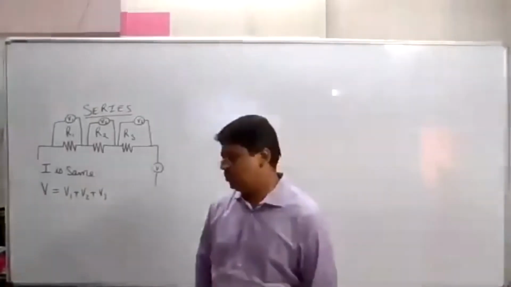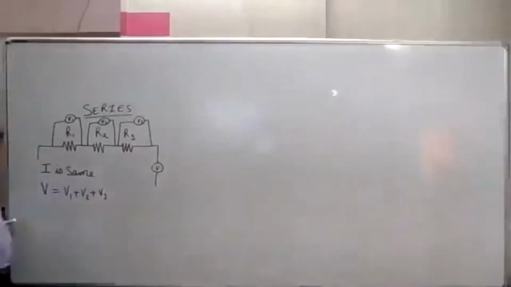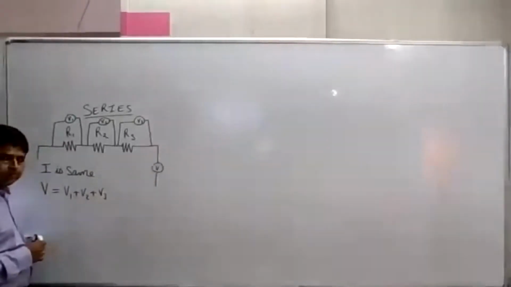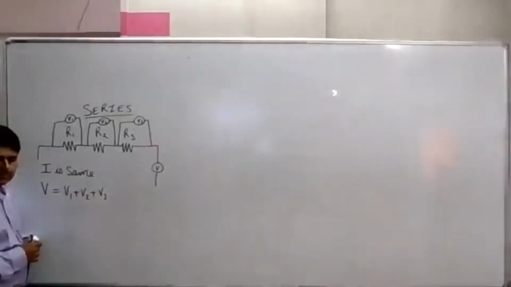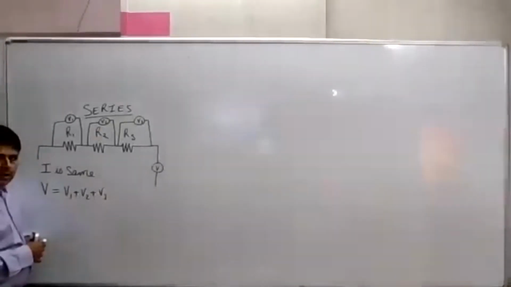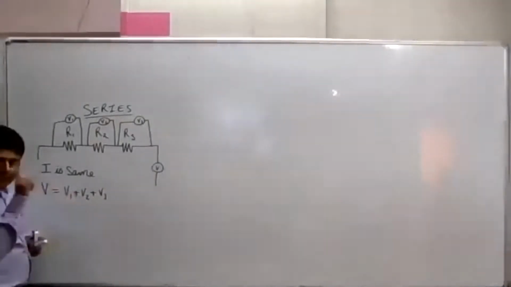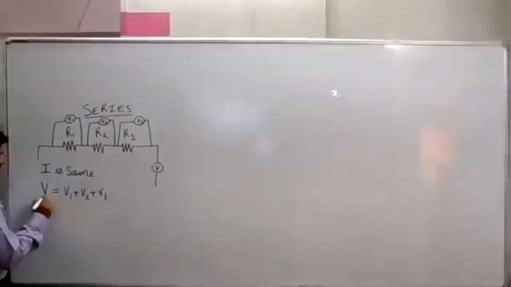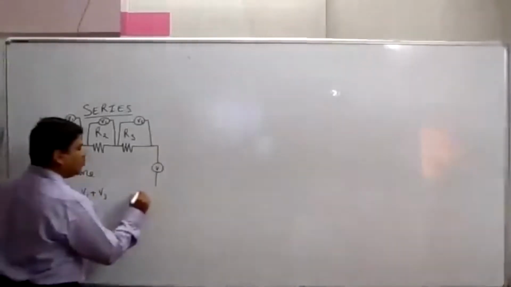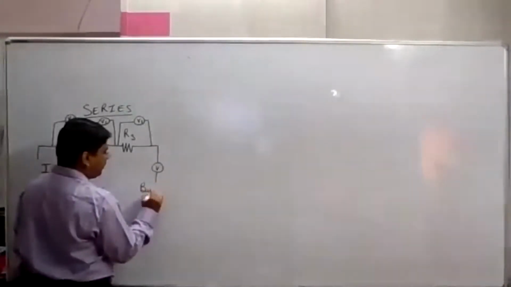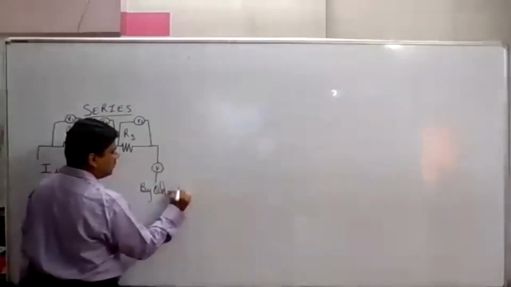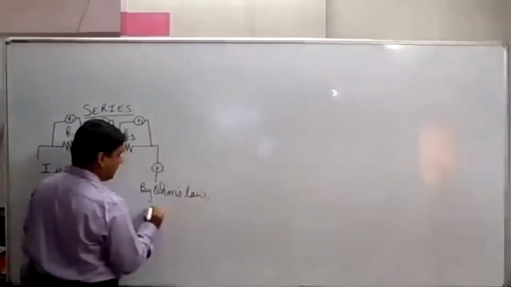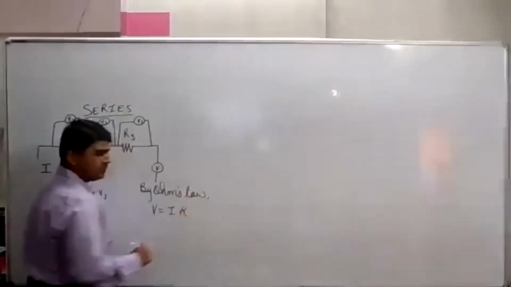Now, what is Ohm's law? Ohm's law: V is equal to I into R. V is equal to IR.